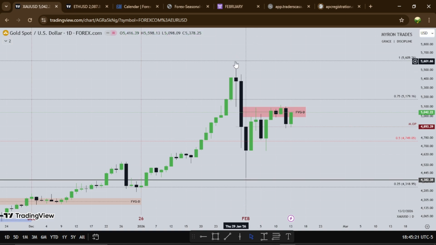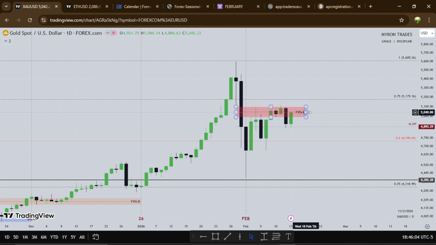Then we see gold trying to have a retracement back into this fair value gap that was formed at the time I had this huge candle to the downside. So we see how gold has been ranging around this fair value gap. If we're going to go higher, I want to see a strong body close above, then a retracement or a retest of this fair value gap, then we'll go higher. Or we see this fair value gap acting as resistance, giving us price trading away, closing with the body below. So see if this low will be taken or this one. So this fair value gap will be my point of interest for the week going forward for gold.